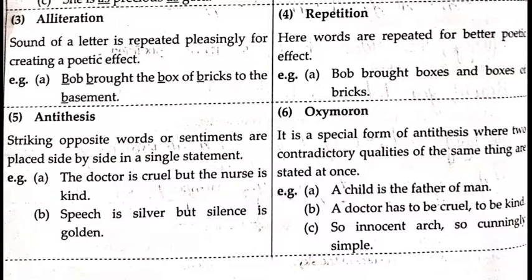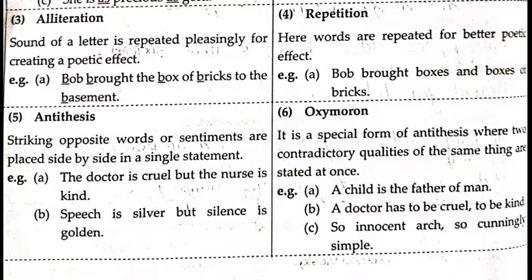Antithesis. Striking opposite words or sentiments are placed side by side in a single sentence or statement. Now let us understand this with an example. The doctor is cruel, but the nurse is kind. Here two opposite words are used, that is cruel and kind, and they are also placed side by side.